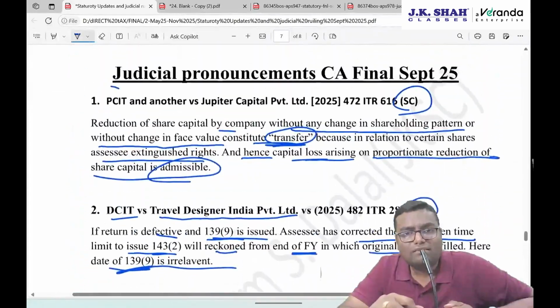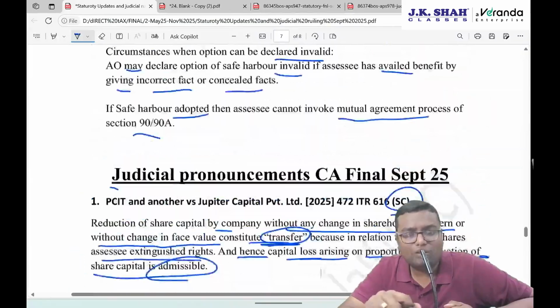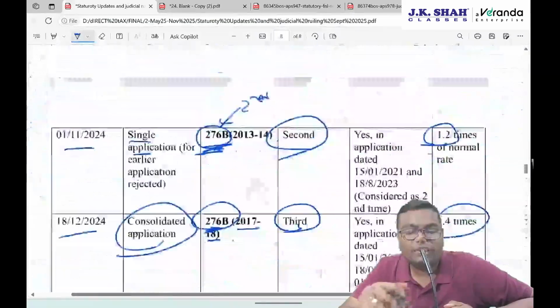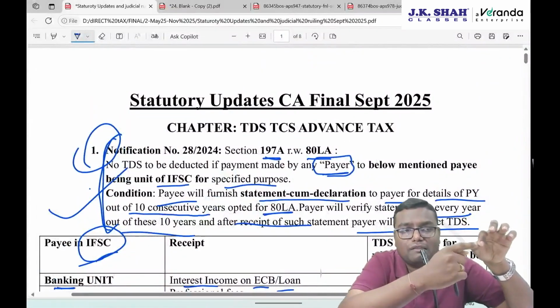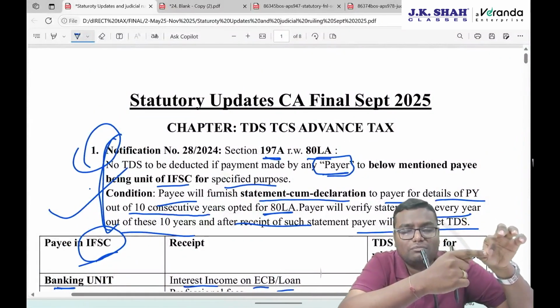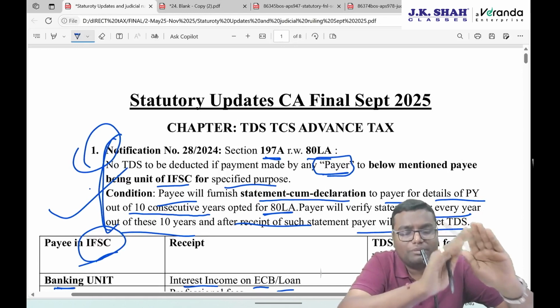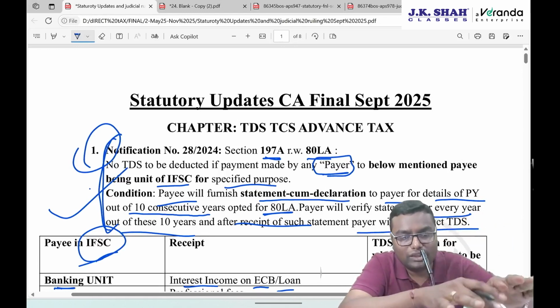So those 5 judgments were there, which is okay. Any judicial pronouncements that are the latest judgments are by default important in the exam. So this was all about your judicial pronouncements and this was all about your statutory update. So first, please study whatever is your syllabus of DT, IDT, etc. from the new module applicable for your attempt, not the old attempt. For your attempt of September 25, January 26, read from the new modules only.